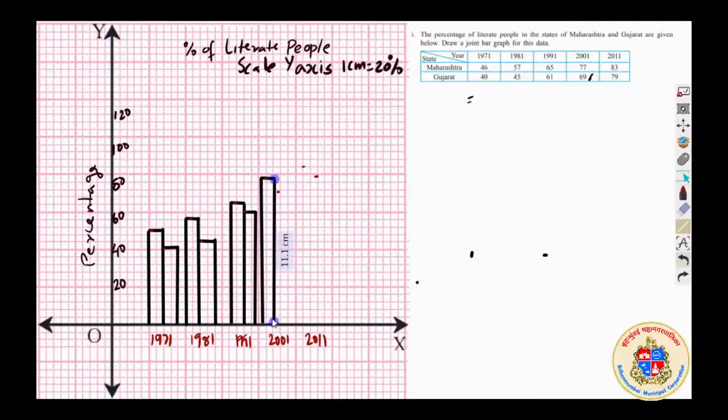The vertical height on the screen is less, you see, that is the limitation here. Okay, then you have 2011.